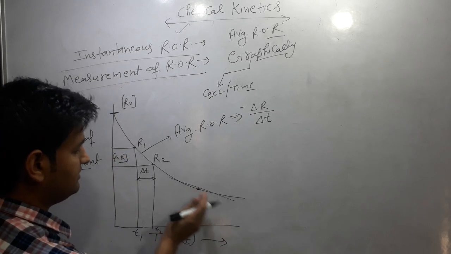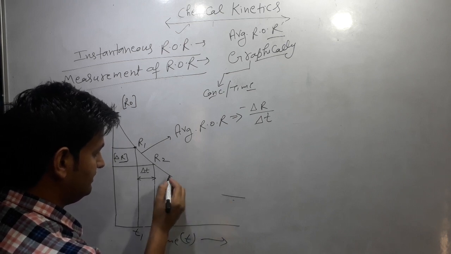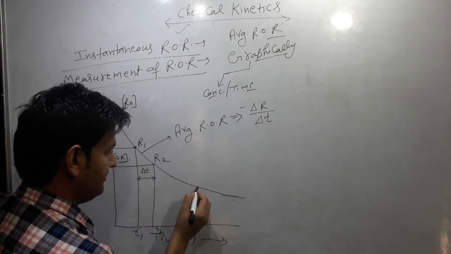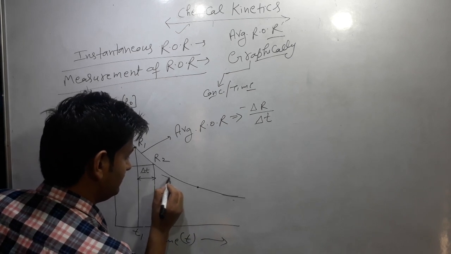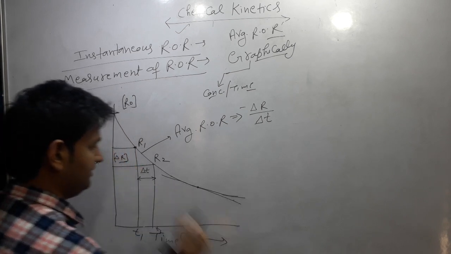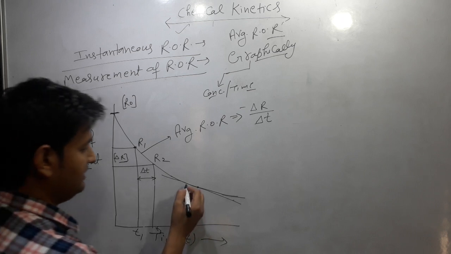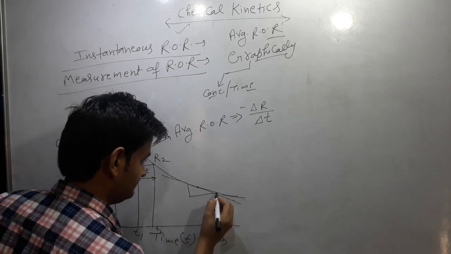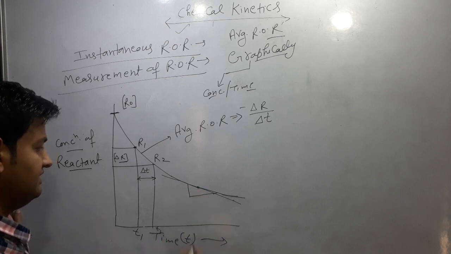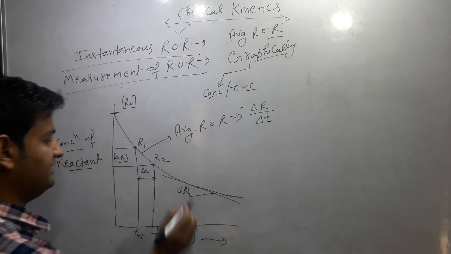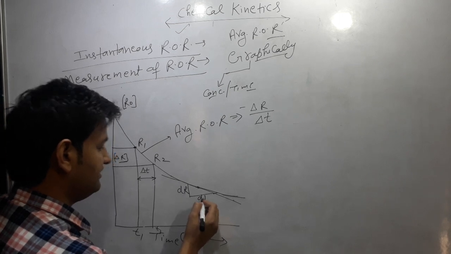That tangent is drawn like this. If we want to calculate instantaneous rate at that point, then we have to draw a tangent on it at that instant of time. Then the change in concentration is dR, and time is dt.